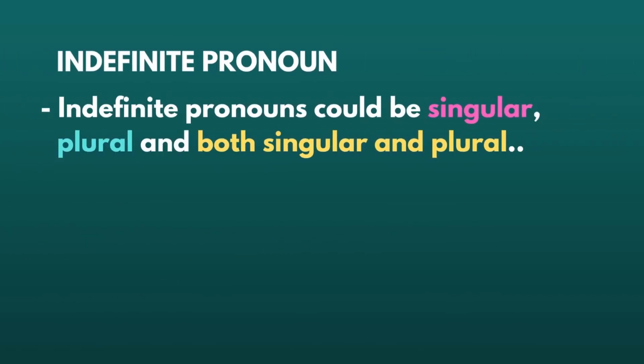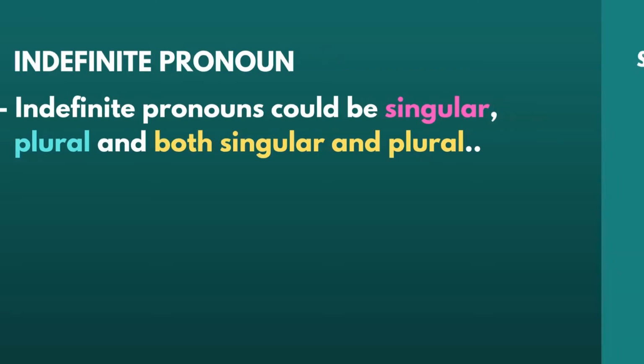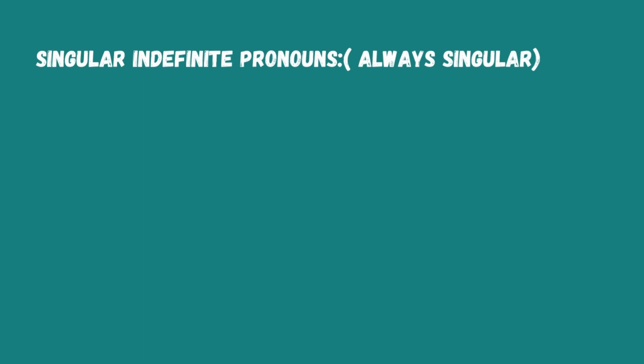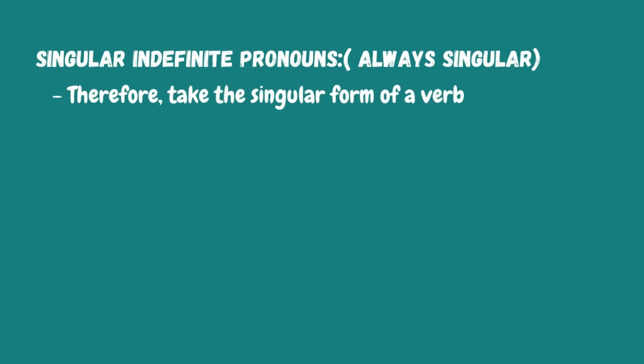Now, one more thing that we need to remember about indefinite pronouns is that they could be singular, plural, and both singular and plural. Let's start with singular indefinite pronouns. They are always singular. Therefore, they take the singular form of a verb.